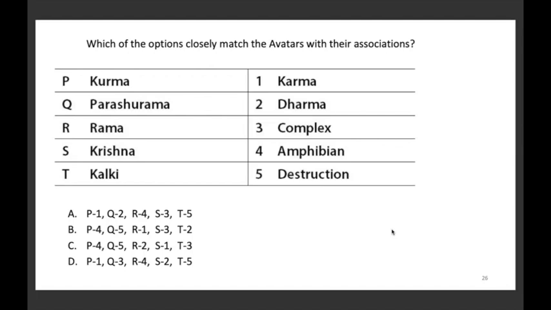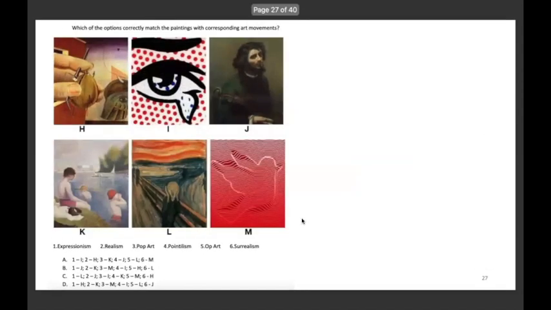So here, Kurma associates with amphibian, Parshurama associates with destruction, Rama associates with dharma, Krishna associates with karma, and Kalki associates with complex. So the correct answer is option C. Okay, we'll move to the next one.